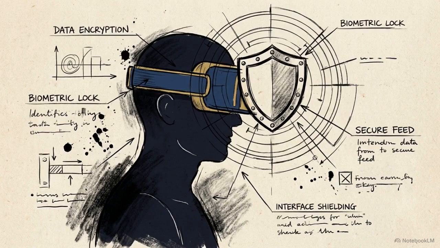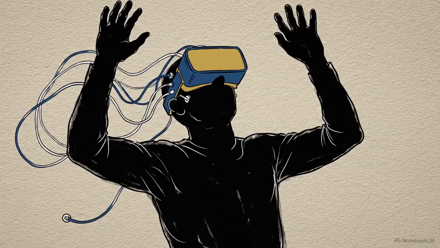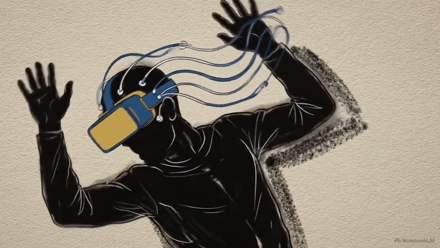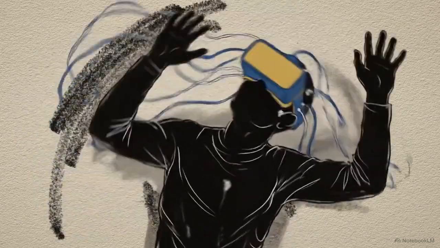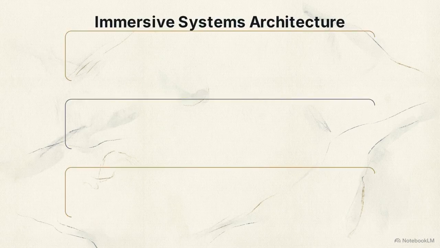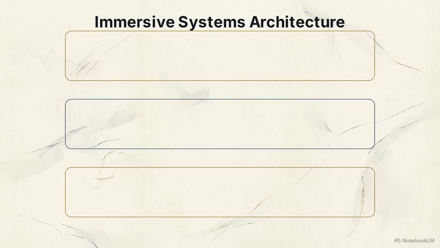In this environment, the security perimeter extends past the network and into the user's sensory and cognitive inputs. Safe engineering requires us to account for the cognitive impact of the software alongside its raw processing speed. Let's break down the structural hierarchy of this architecture. This animated diagram shows the three-tier presentation and logic stack of immersive systems.